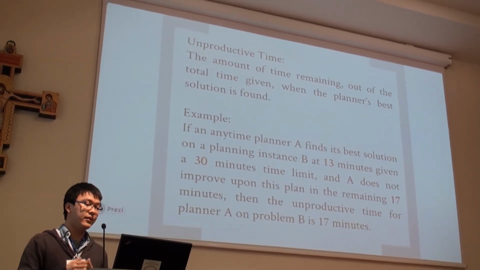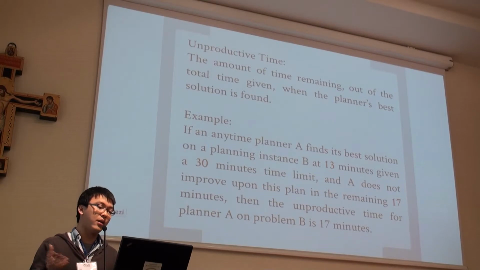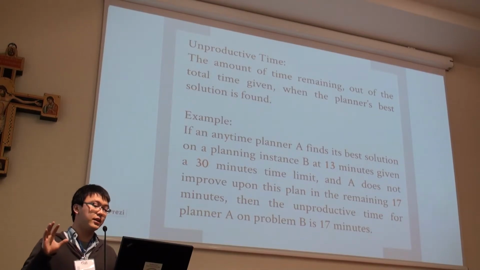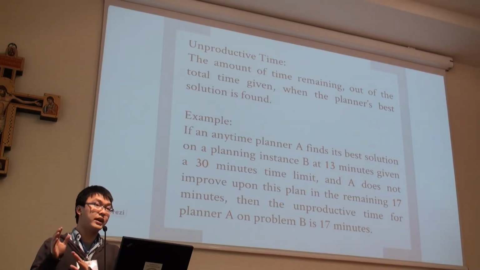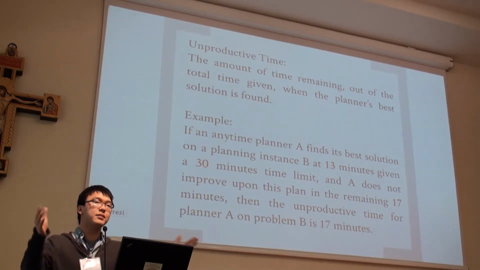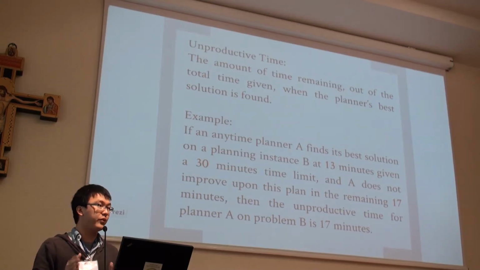For example, say a planner finds one plan at 30 minutes, given a 100 minute time limit. If the planner cannot improve this plan quality in the following 70 minutes, we call these 70 minutes unproductive time. Basically, you are probably doing something, but you are not improving the plan.